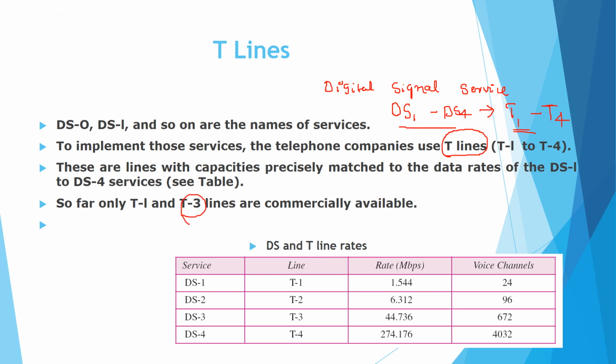The given table shows the different services like DS1, DS2, DS3, DS4 with the T lines T1, T2, T3 and T4, along with the data rate and number of voice channels. For example, DS1 can be implemented as T1, and the data rate is 1.544 megabits per second, consisting of around 24 voice channels.